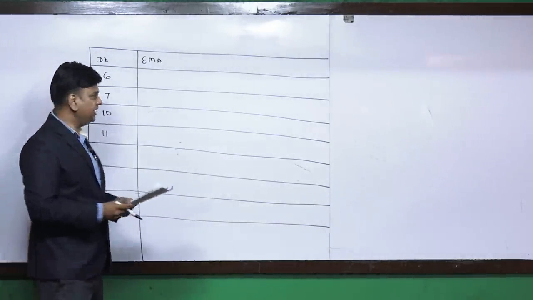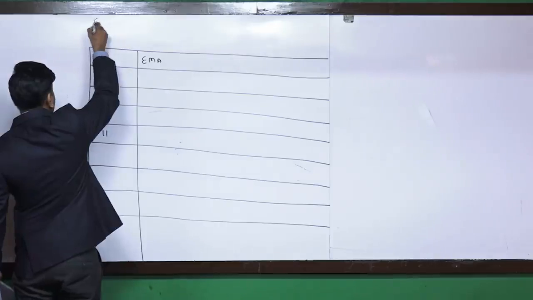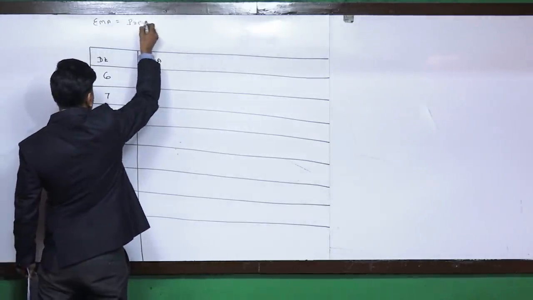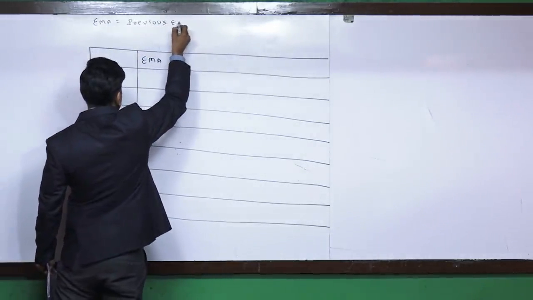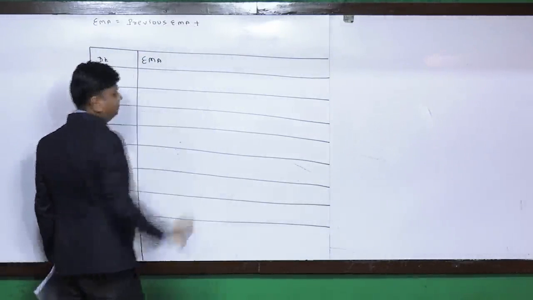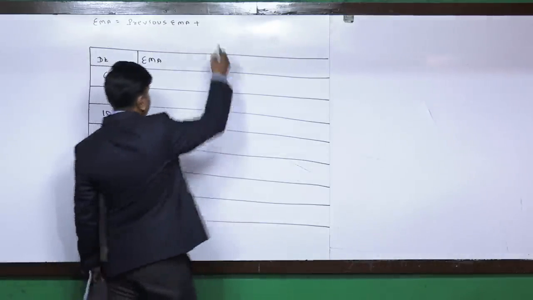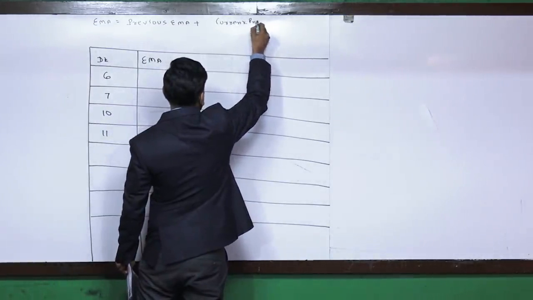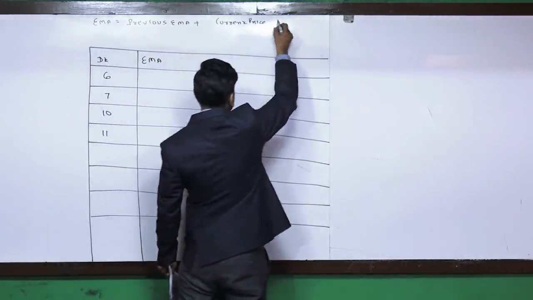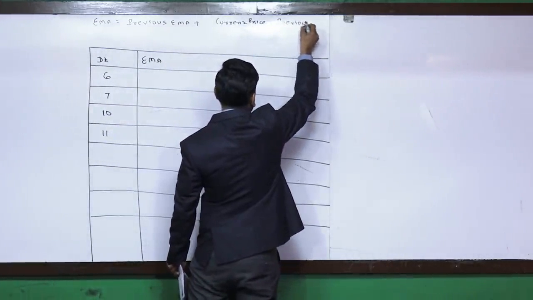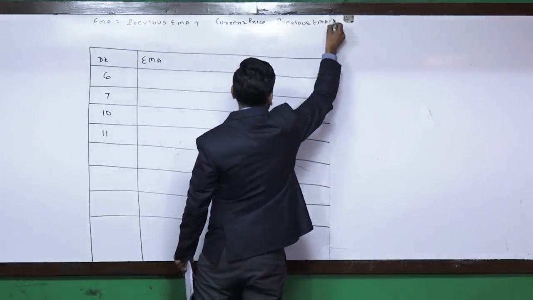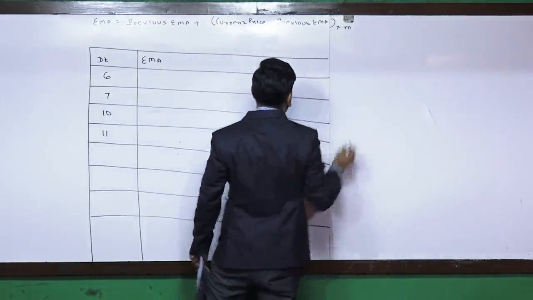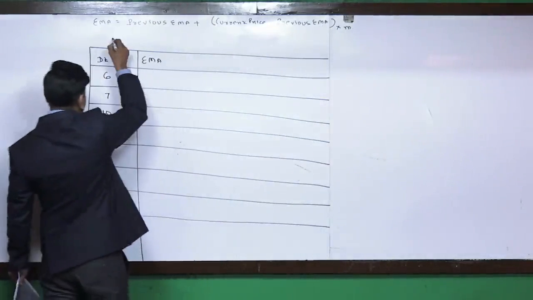We'll make the calculation of EMA. For calculation of EMA, we are required to apply the simple formula: previous exponential moving average plus, we understand, the current price minus previous exponential moving average, difference of both of them into multiplier. M stands for multiplier.